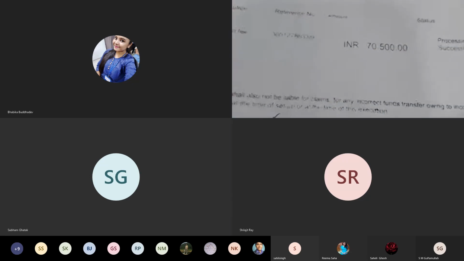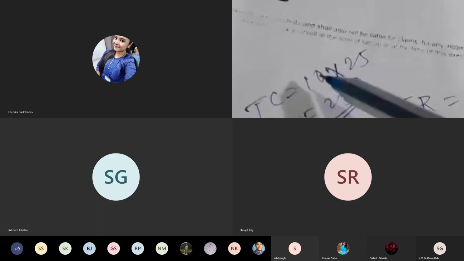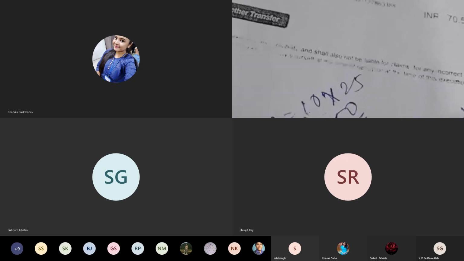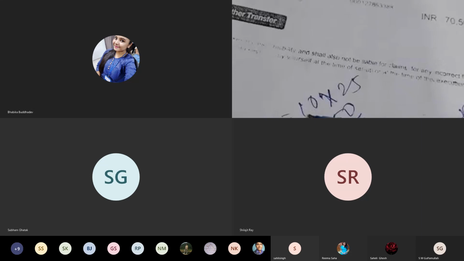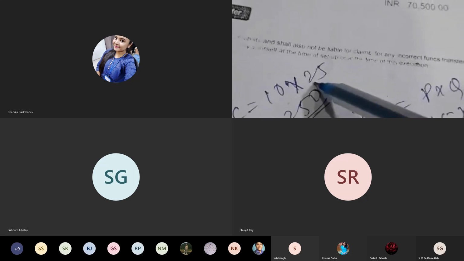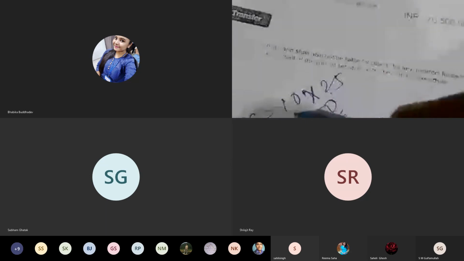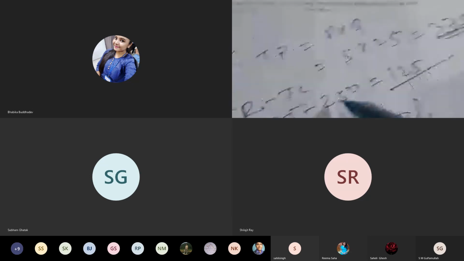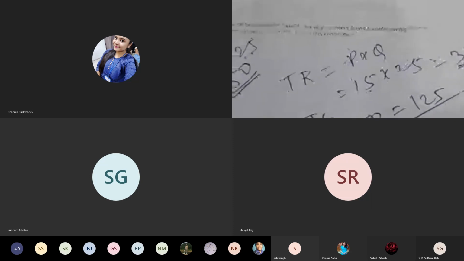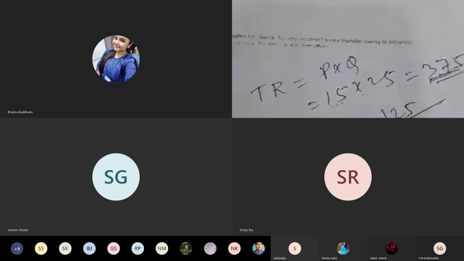Now, the total cost that the firm has spent is rupees 10 per unit. It may be calculated directly as total cost also, but here the figure is given per unit cost of the product. To produce 1 unit of the product, rupees 10 has been spent by the firm, and 25 units have been produced. So altogether total cost comes to 10 into 25, which is 250 rupees. So total cost is 250 rupees, total revenue is 375. So total profit is TR minus TC, 375 minus 250, 125. So 125 rupees is the profit.